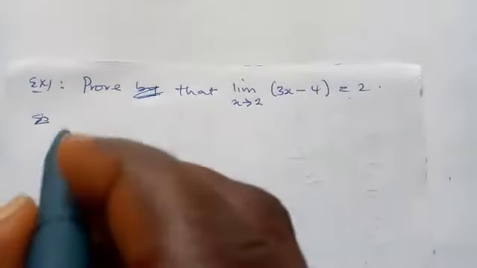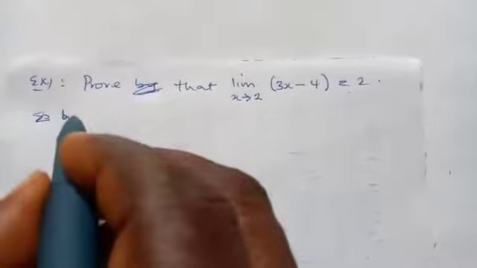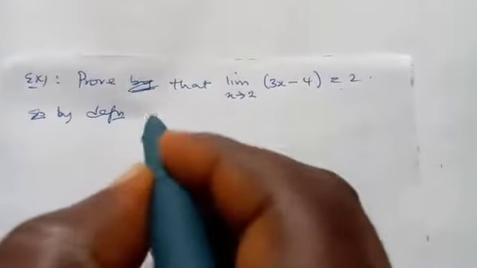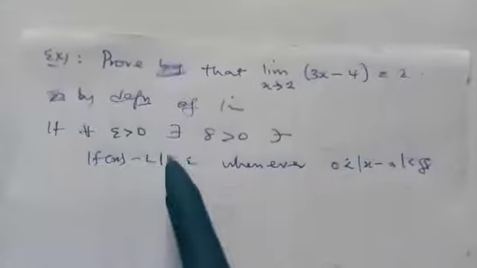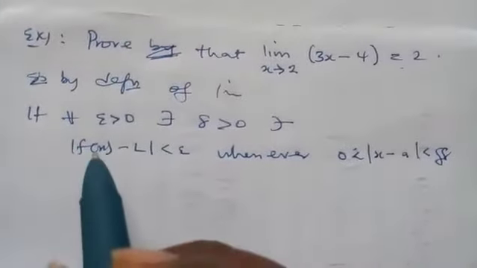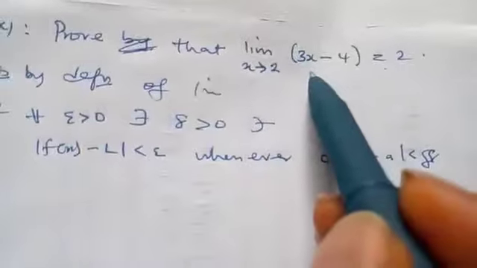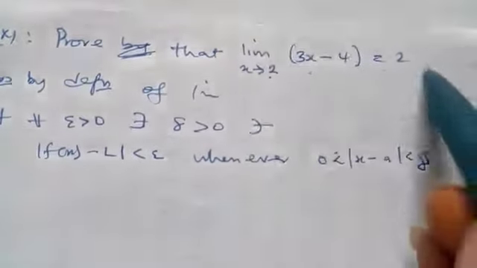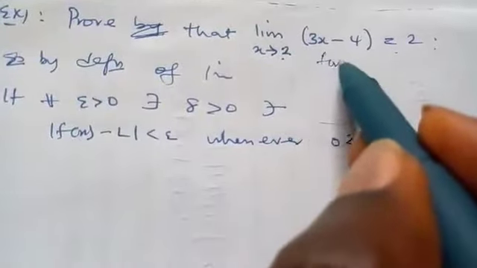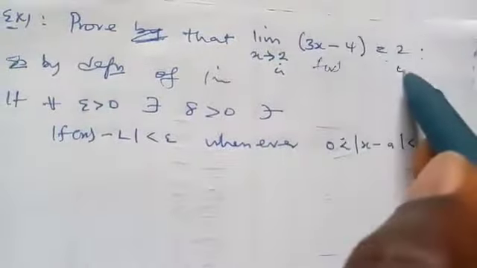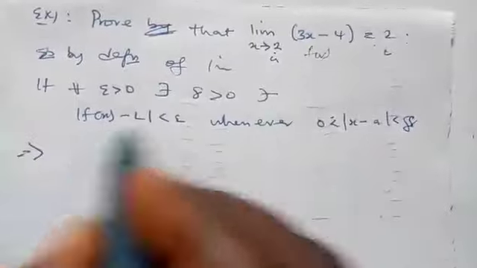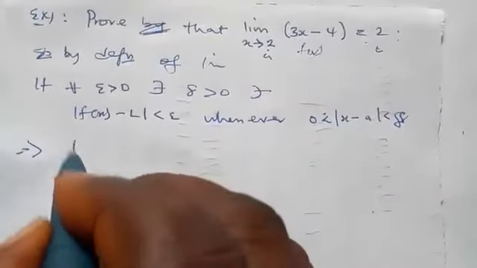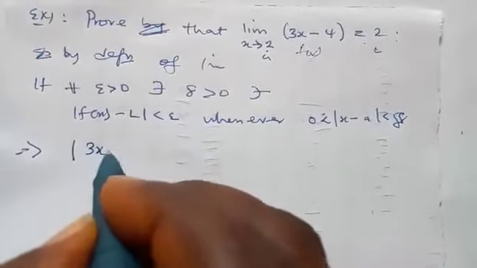Solution: we use the definition of limit. So by definition of limit, let's write out the definition. So this is it here. Now our f of x is this, this is our a, and this is our L. So let's substitute it here. But we can't come to this now. We need to prove this thing. So this implies that f of x is 3x minus 4.